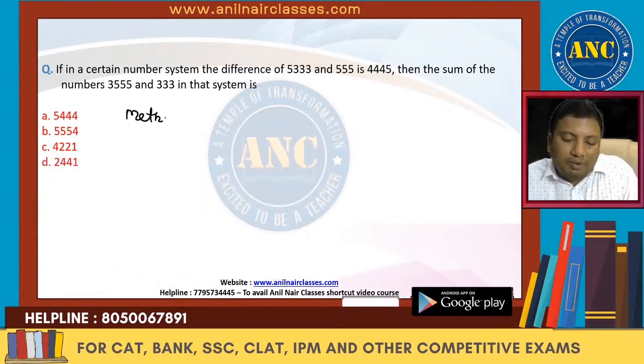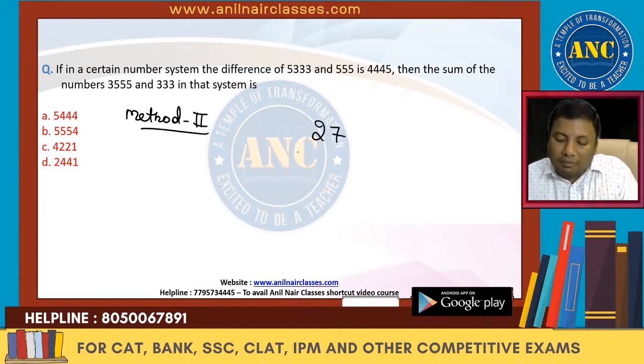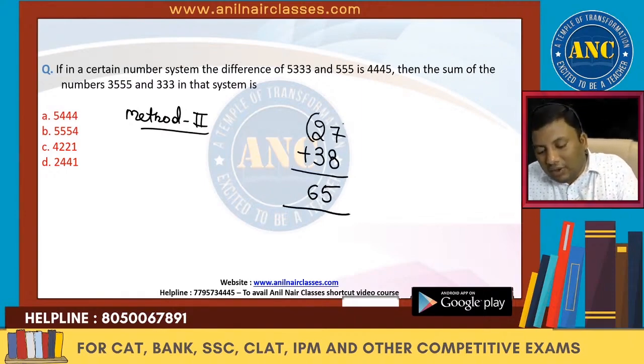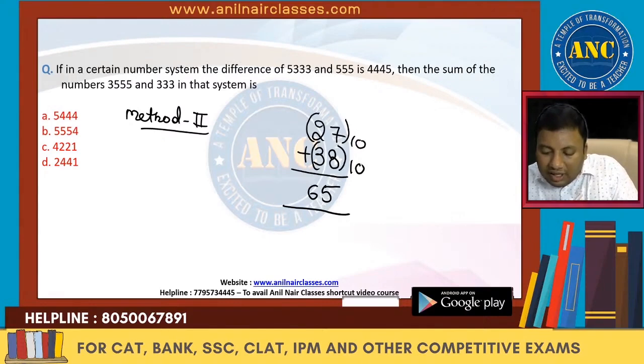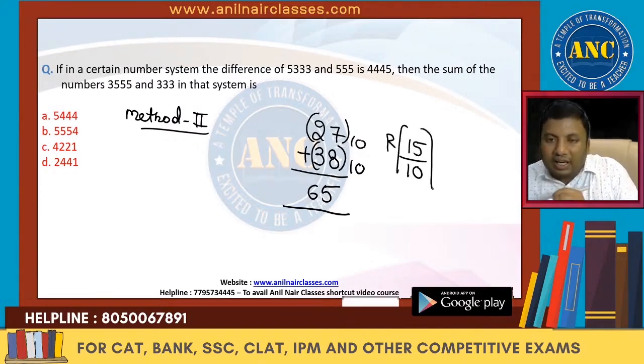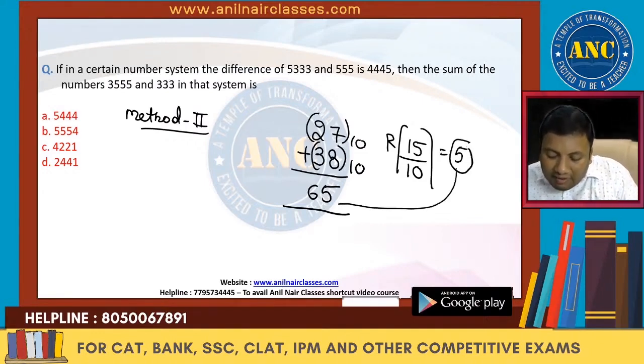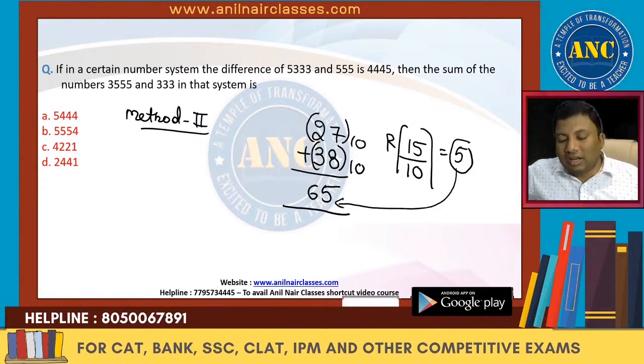Now alternative method, listen carefully. Method 2. But before we discuss method 2, now see here. 27 plus 38 is nothing but 65. How did you get 5? Now listen. Both the numbers are in decimal system, base 10. First what we did, 7 plus 8 is 15. 15 divided by the base, 15 divided by 10. 10 ones are 10. What is the remainder? Remainder is nothing but 5. What is 5 here? 5 is nothing but the unit digit of the number.